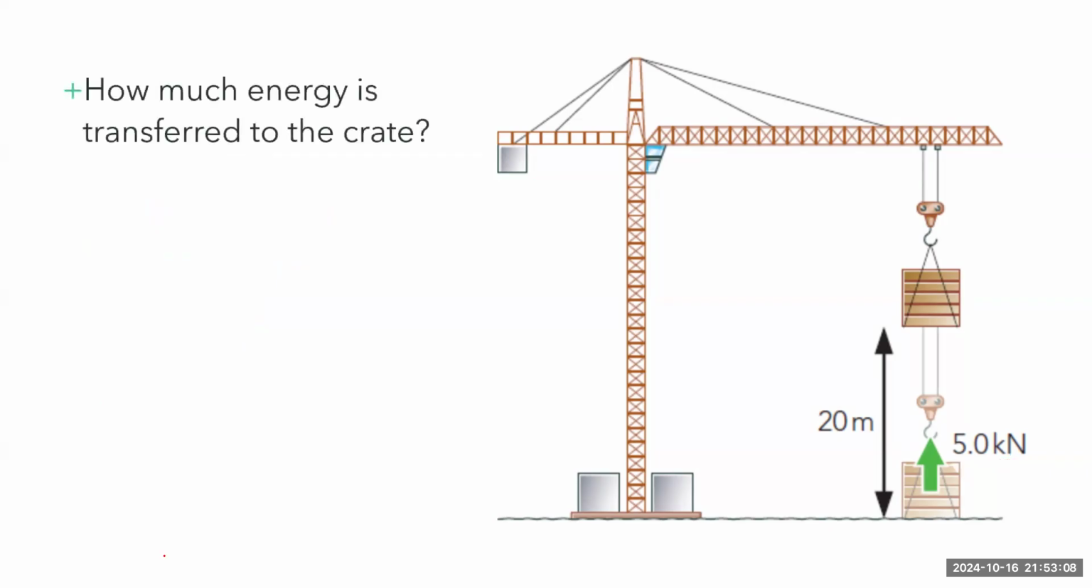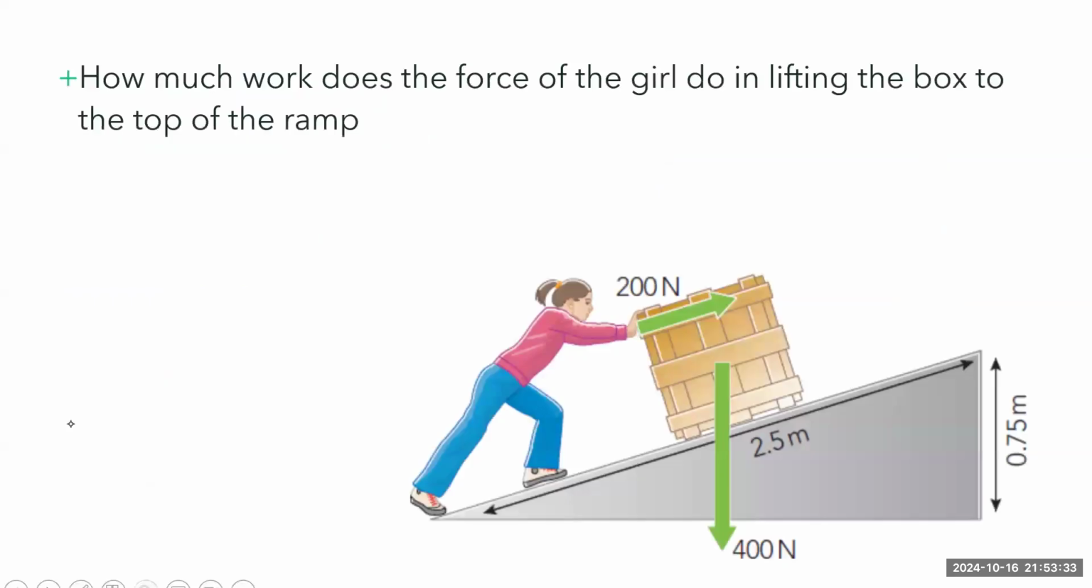Okay, how much energy is transferred to the crate? How would you calculate the energy transferred? We just said before that the energy transferred is the work done, or the work done is the energy transferred. So we already calculated the work done. So the energy transferred would be the same value, which is 100 kilojoules. Okay, now we can solve the example in the notes, page 68.